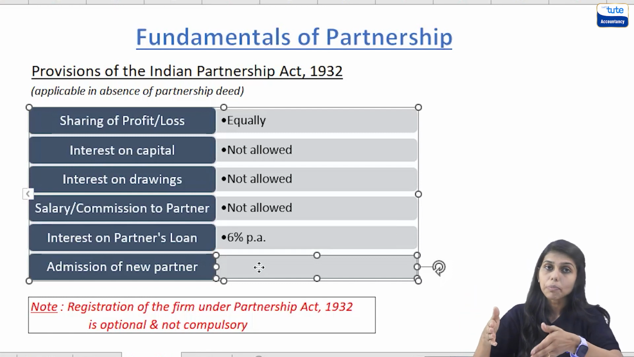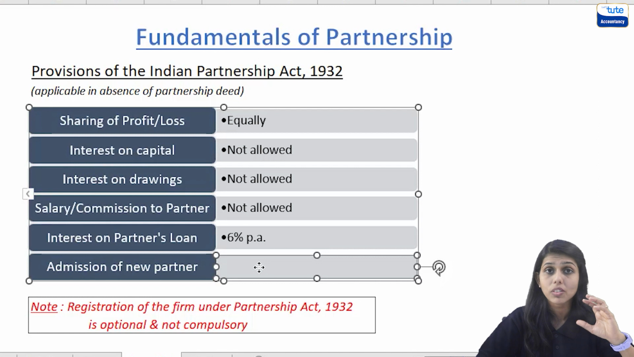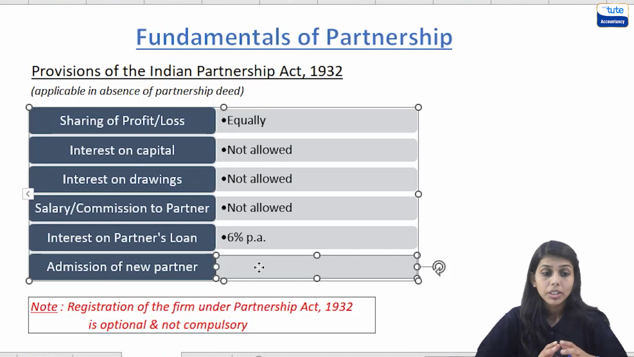But over and above the capital, if a partner is giving a loan, specifically a loan to the firm, then interest will be allowed at the rate of 6% per annum. Okay. And now the last point, which is admission of a new partner.